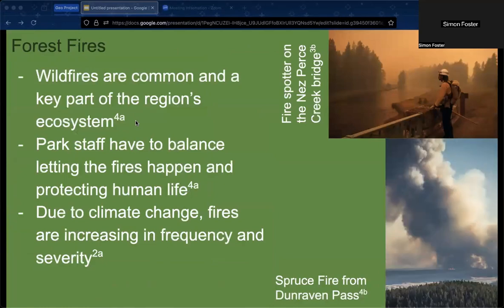Since the establishment of both parks, the region's frequent forest fires have been of significant concern to park staff. While these fires appear destructive, they're actually a vital part of the ecosystem, and most of them are relatively small and contained. The fire of 1988, pictured at the top right, was one of the largest and most destructive in the park's history, caused by abnormally hot and dry conditions that year. Fires such as those are becoming more common as global temperatures increase and the area becomes hotter and drier.